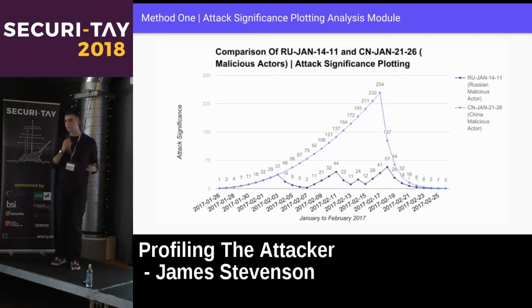So if this was the only information we had from these attacks, which of these attacks would we prioritize? Well, it would probably be the Chinese malicious actor, right? Because that attack is far more frequent, it's far more pressing to us or our customers. Now, this method does make a massive assumption. It assumes that attack frequency is directly related to attack significance, which just isn't the case. But for this, it's a good baseline.